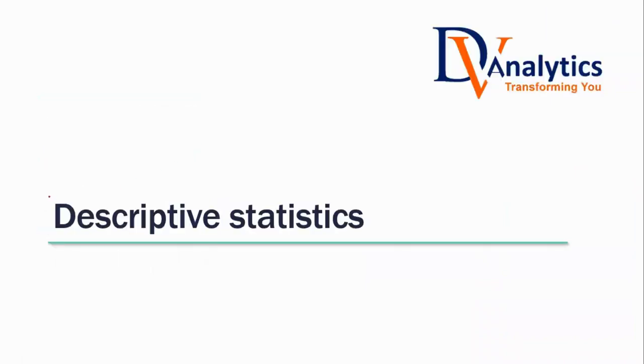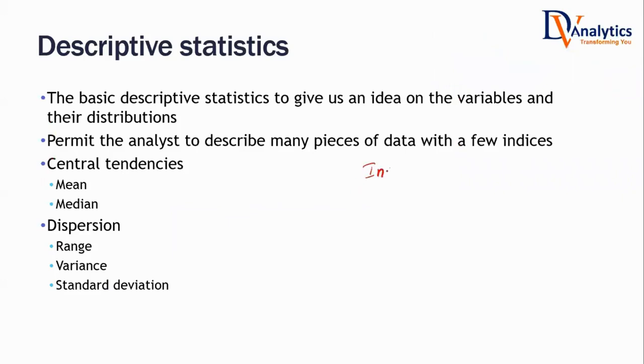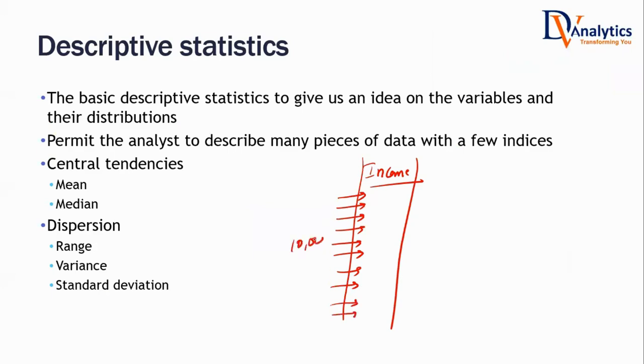These basic descriptive statistics, you're already aware of them. The only thing is that the technical names, the technical jargons, maybe that is where we are not aware. For example, if I give you the data of monthly income of 10,000 individuals, employee 1, employee 2, and so on. 10,000 people, monthly income I have given you.